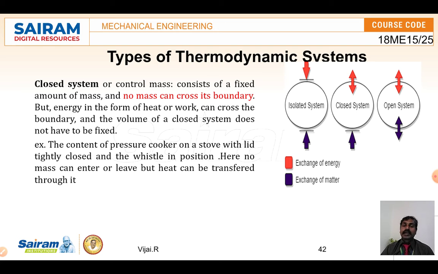The heat, or the steam, is liberated from the system to the outside. So we can imagine a pressure cooker as a system. Heat can come out, but you cannot put any vegetables or grains in while it is closed and heating. Mass does not enter across the boundary, but the steam moves out. So this is called the closed system.